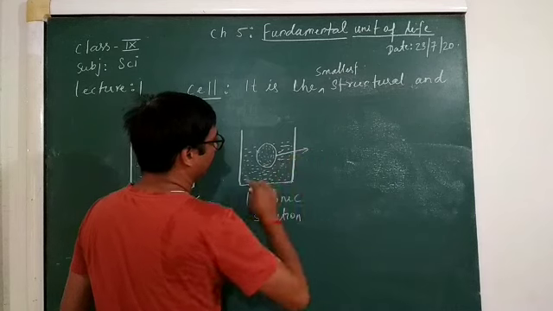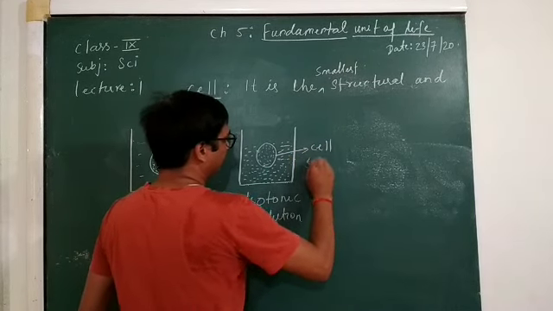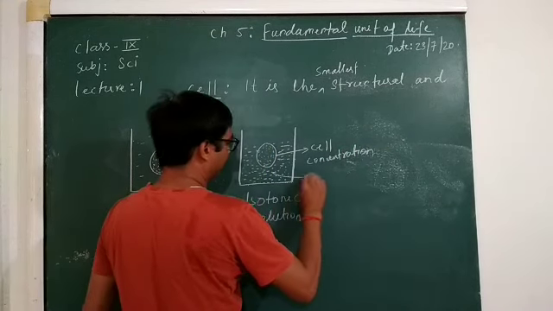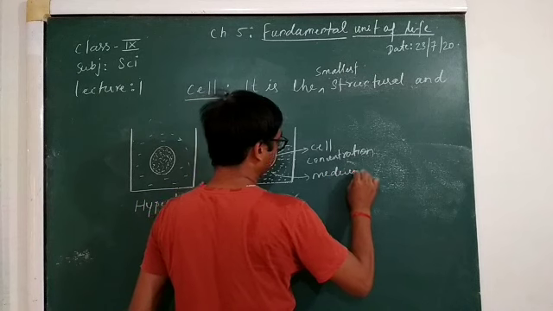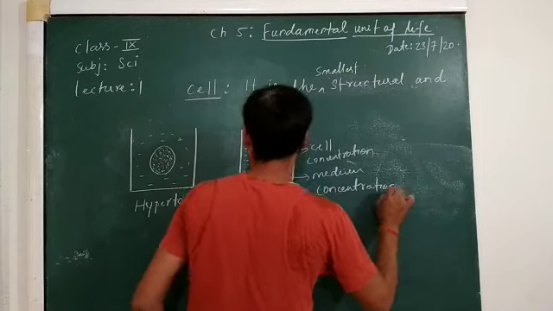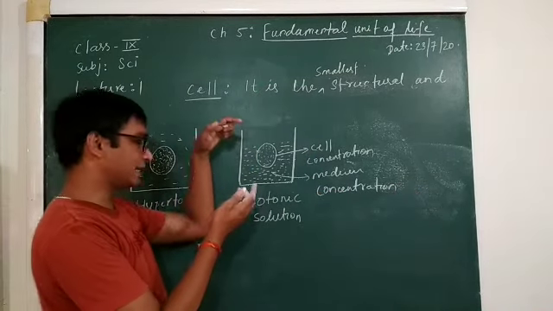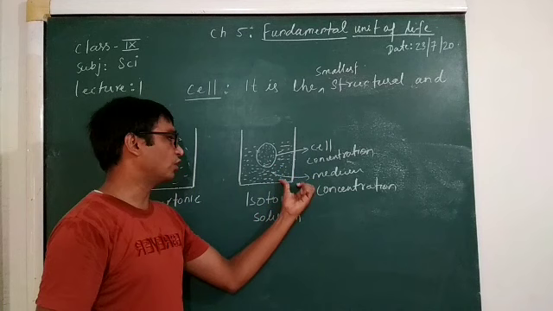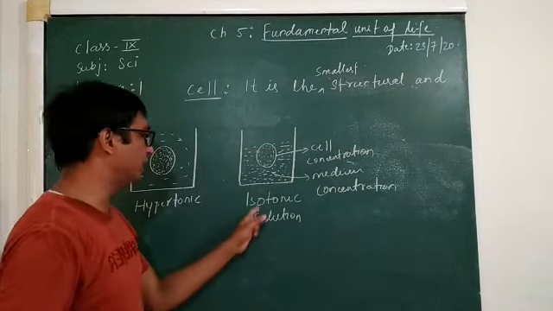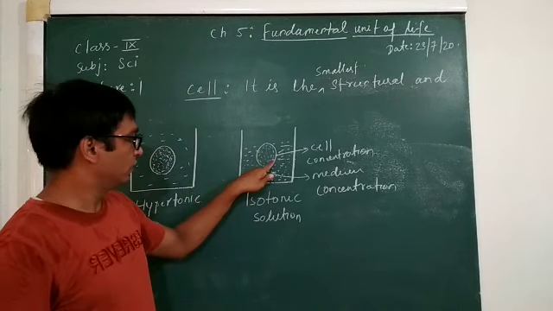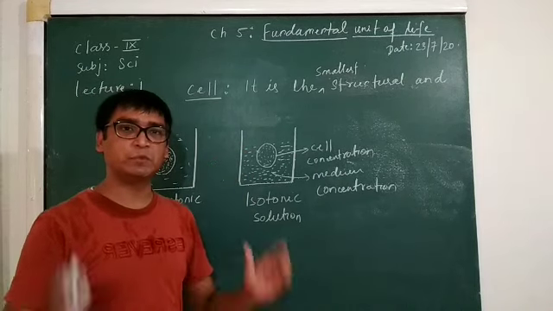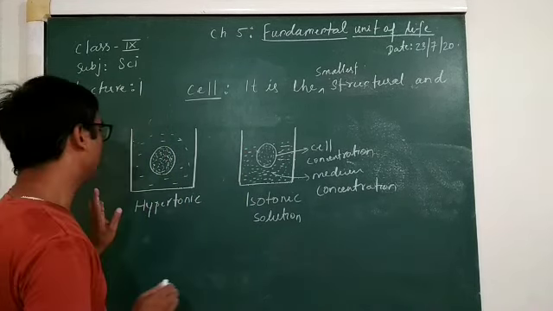You can see this is the cell concentration, and this is the medium concentration. So the cell concentration is the same as the medium concentration. Both are equal. So this is an isotonic solution.